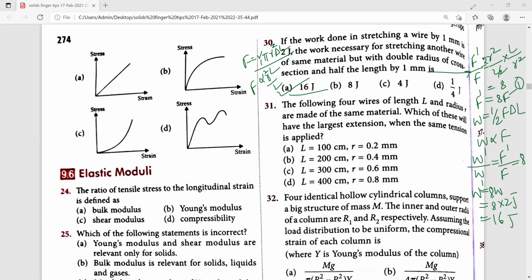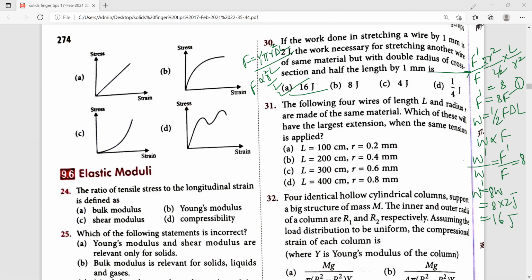Compressional strain of each column is given by F divided by A into Y, where force is m into g. So it is mg divided by 4 pi into R2 square minus R1 square into Young's modulus.